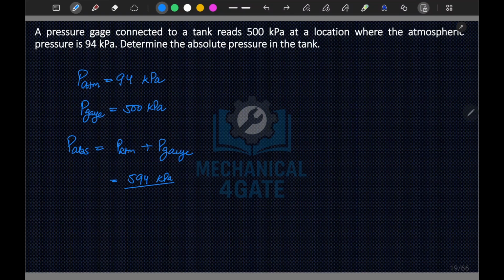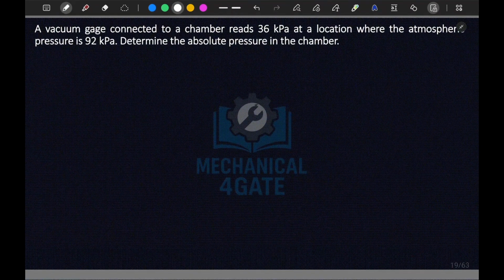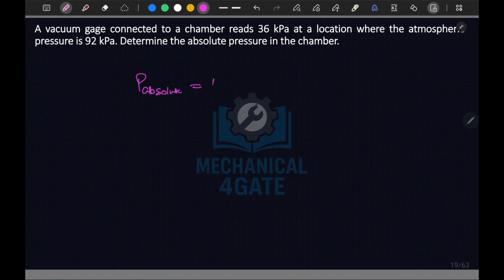Now we will move to our next question. A gauge connected to a chamber reads 36 kilopascal at a location where the atmospheric pressure is 92 kilopascal. Calculate the absolute pressure of the chamber. We know that pressure absolute is equal to pressure gauge plus pressure atmosphere. So 36 kilopascal plus 92 kilopascal, which gives 128 kilopascal as the absolute pressure in the chamber.